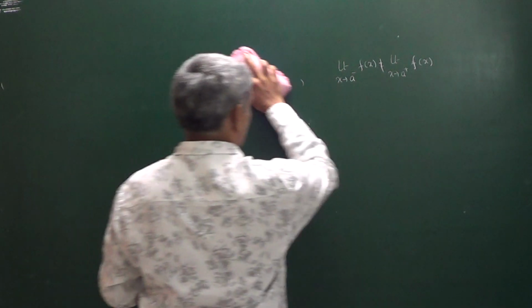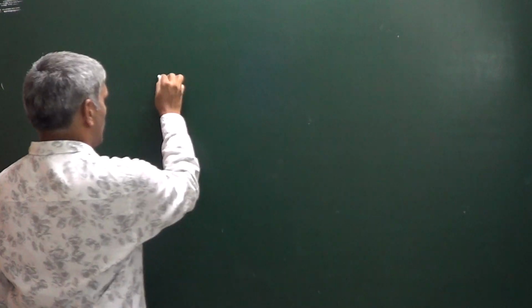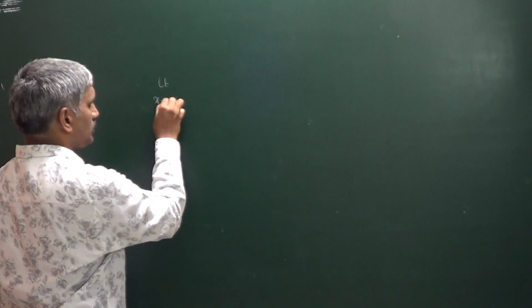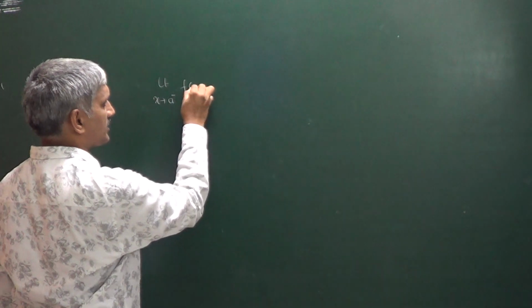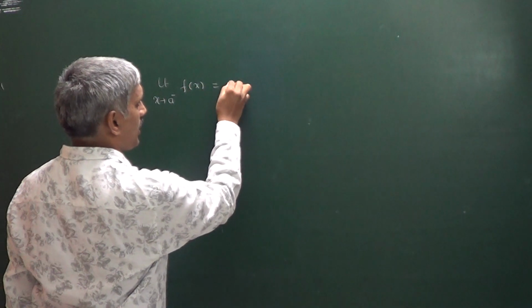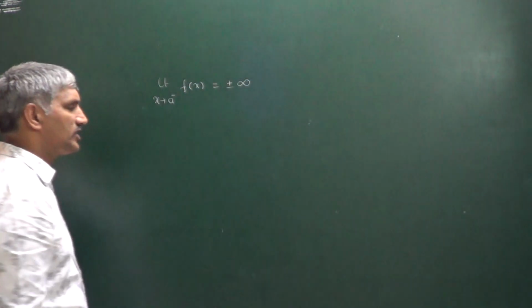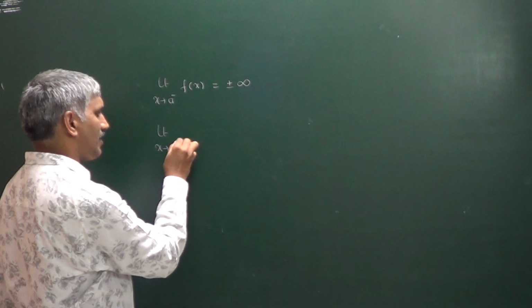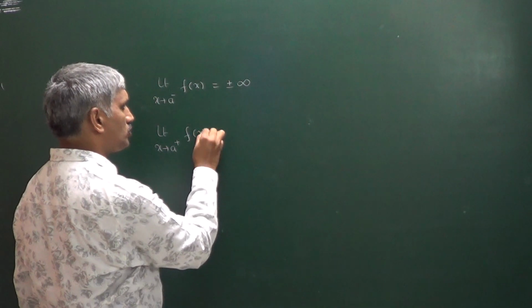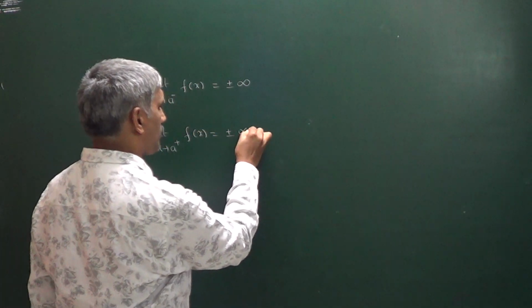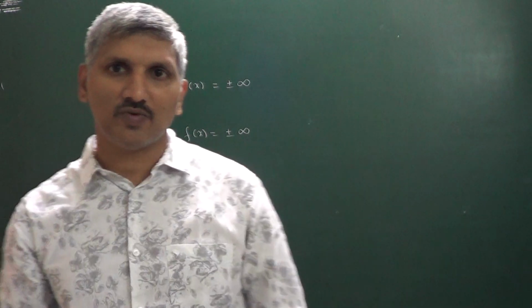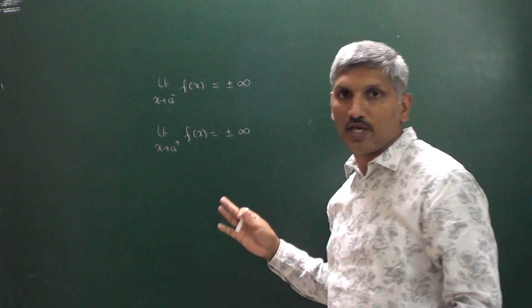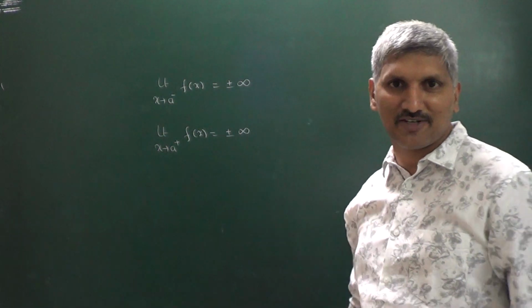So whenever limit as x tends to a minus of f of x is approaching either plus infinity or minus infinity, and at the same time limit as x tends to a plus of f of x is approaching either plus infinity or minus infinity, in these cases we say that the function has an infinite discontinuity.